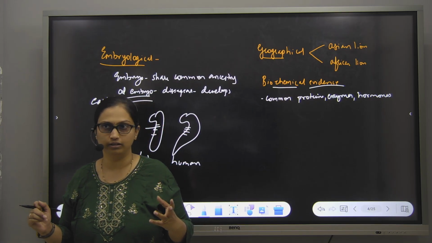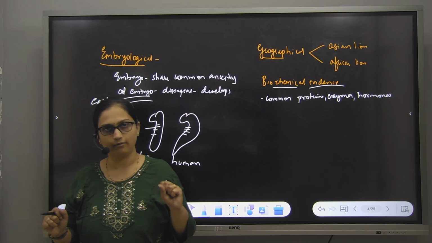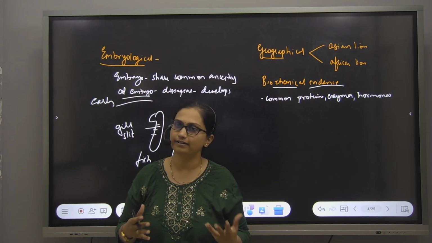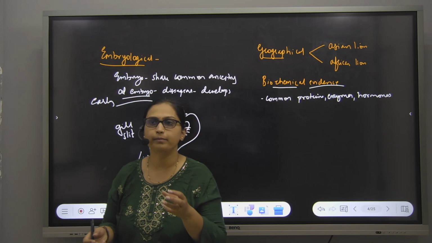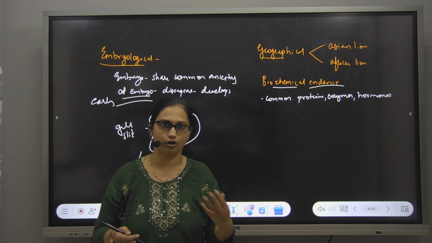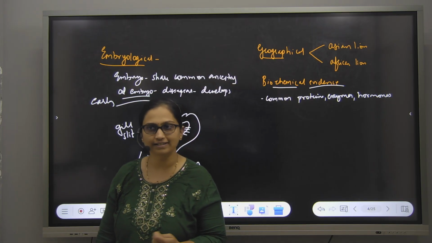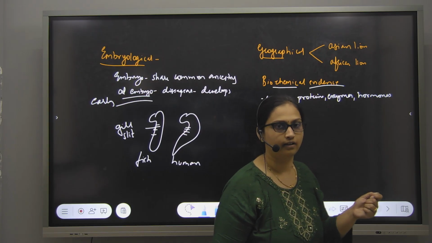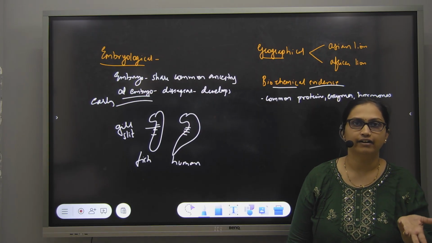How is it possible? This is evidence that somewhere these two were related, and they had a common ancestry. So the presence of common proteins, enzymes and hormones is also evidence that they share a common ancestry. So these are the different evidences.